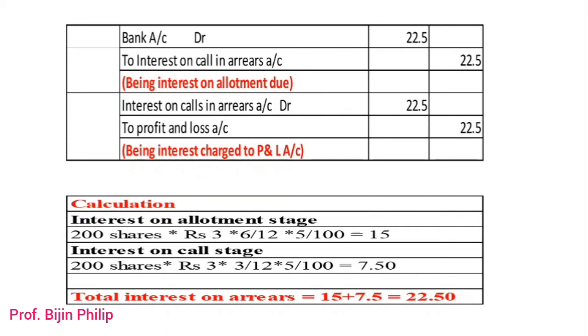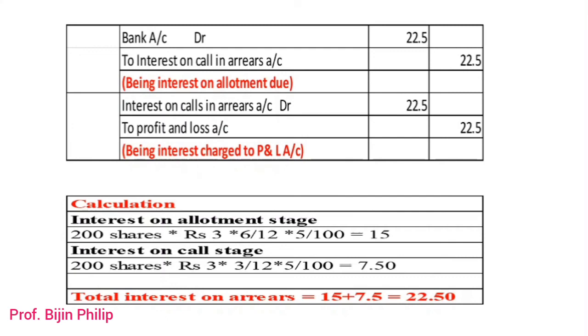First of all we have to calculate interest on the allotment stage. In the question itself it is clear that there will be a 3 months difference between each stage. The company first calls the application money. From application money the company takes another 3 months gap to call allotment money, from allotment money again 3 months gap to call first call money, and from the first call money 3 months gap to call the final call money. So every stage has a 3 months difference.